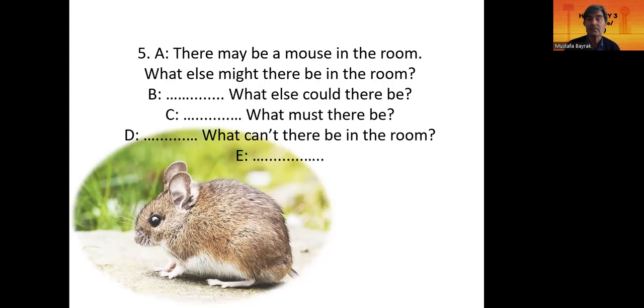What else could there be? There could be a butterfly. What must there be in the room? Yeah, there must be. There must be a box of honey in the room. What can't there be in the room? There can't be any cheese in the room.